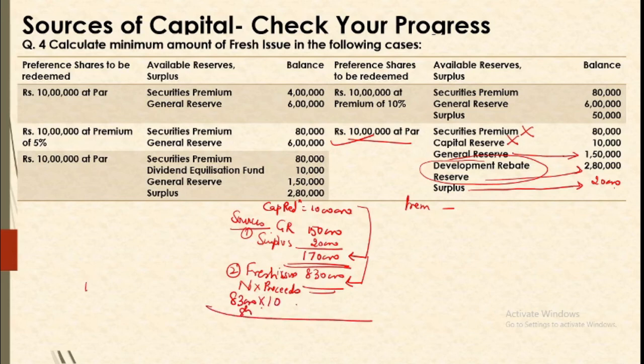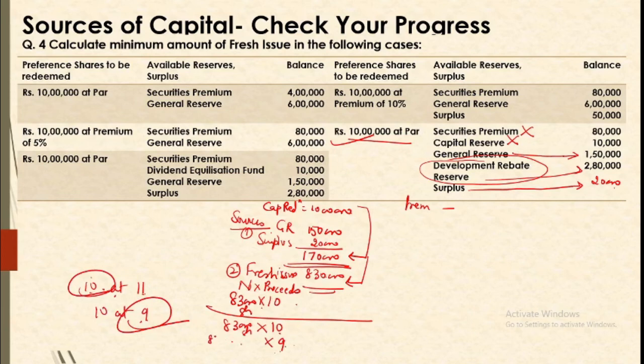If a share of 10 rupees is being issued at say 11, still proceeds are 10. So it will still be 83,000 shares at 10. Premium is recorded separately. But if a share of 10 is issued at 9, then our proceeds are 9. Proceed is the least amount. Okay, so now herein it will be 9 rupees per share, and we know that number into 9 is 8,30,000.